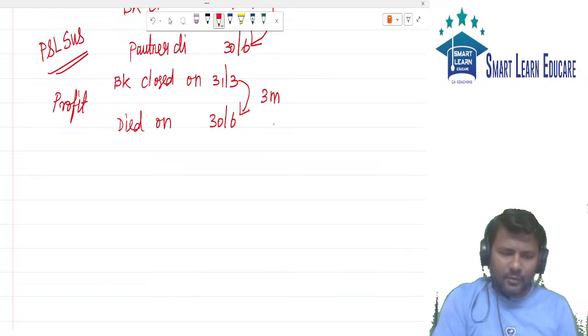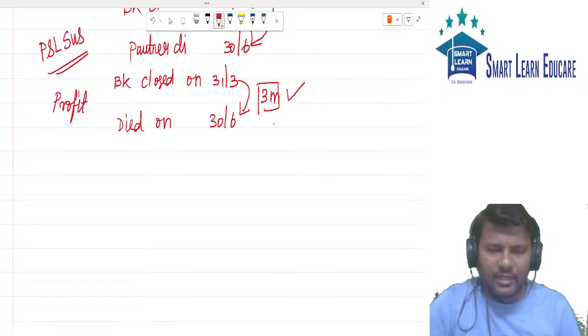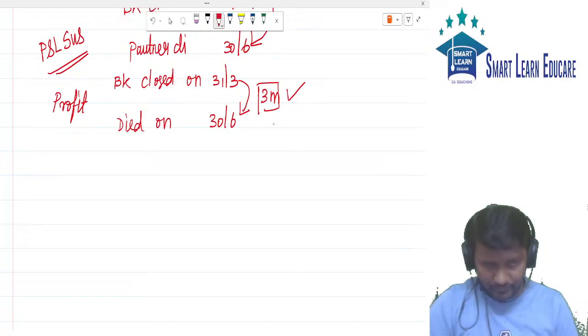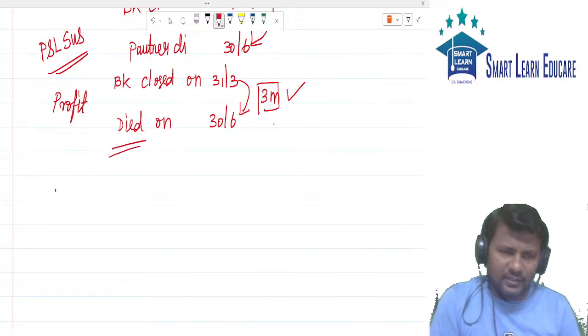Then whatever profit we earned for these 3 months, that profit should be given to partners. Assume we have 3 partners A, B, C.